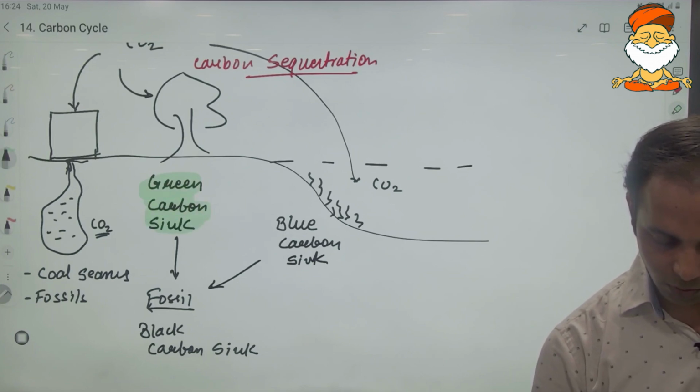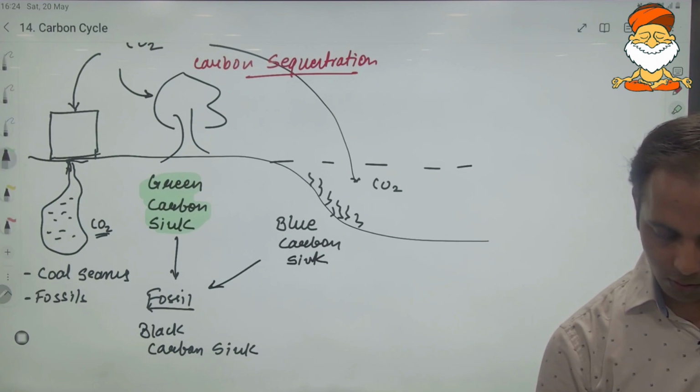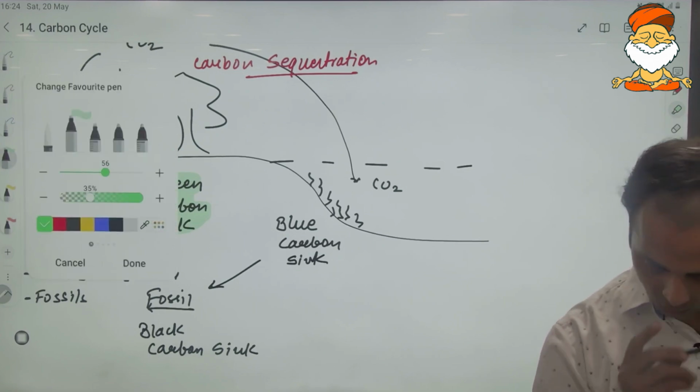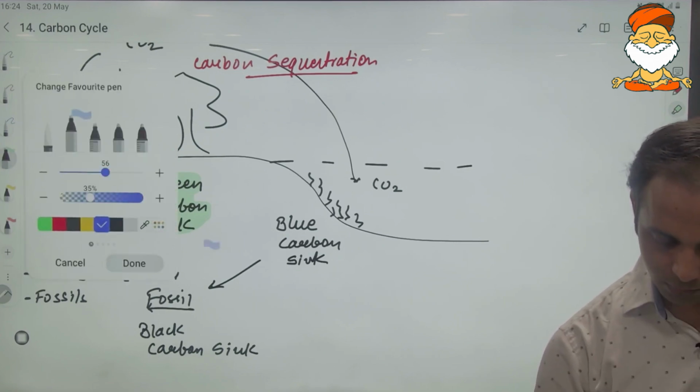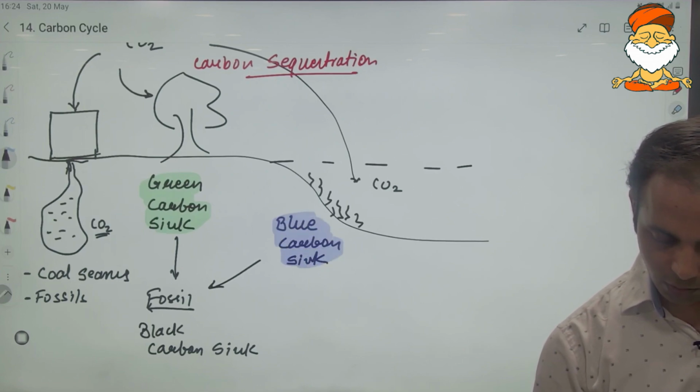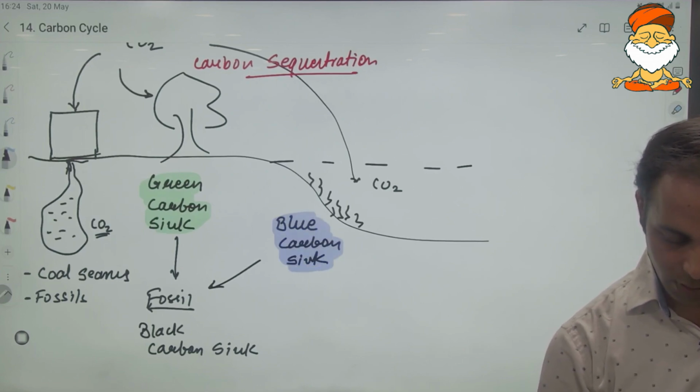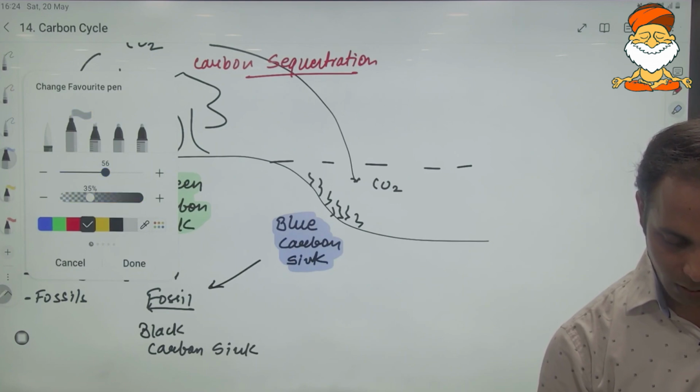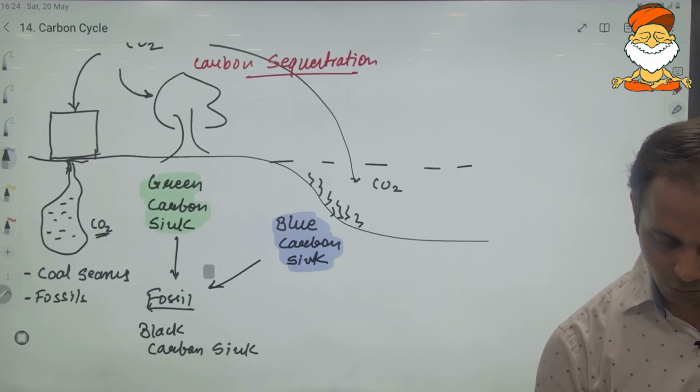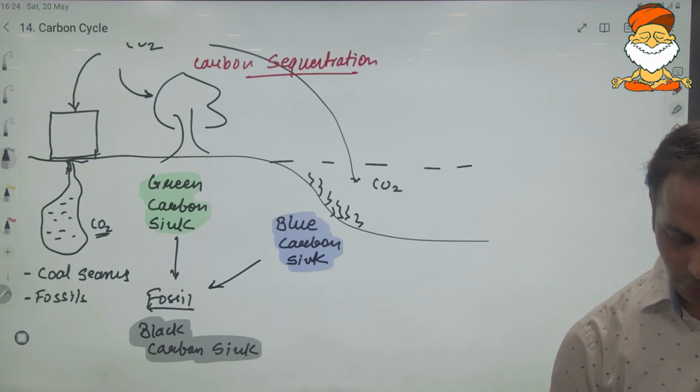In the case of water, it will be the blue carbon sink. In case of terrestrial plants, it will be the green carbon sink, and in the case of fossils, it will be the black carbon sink.